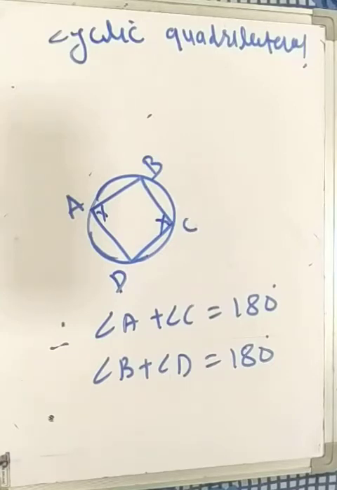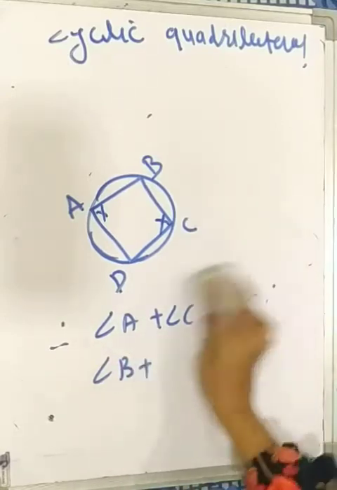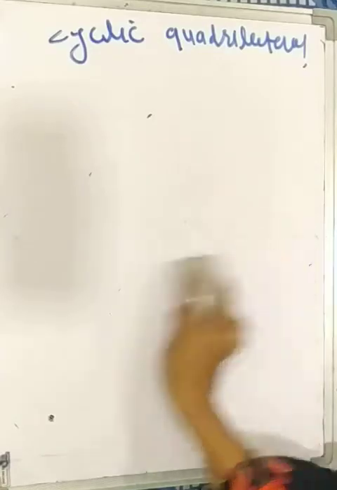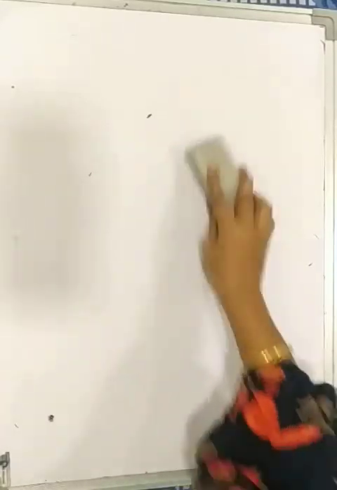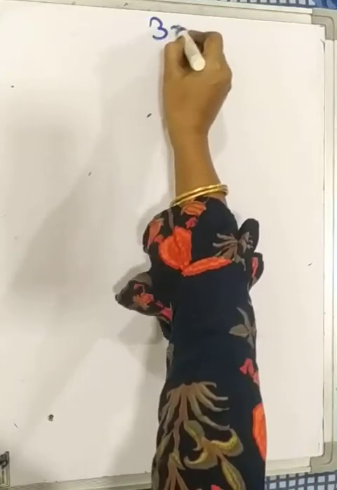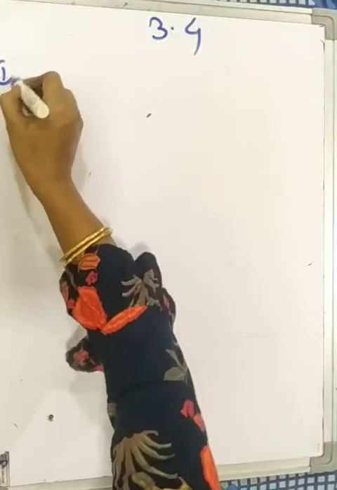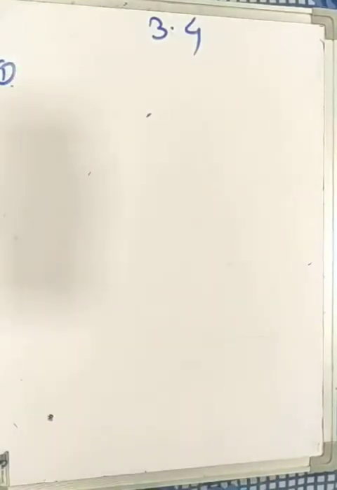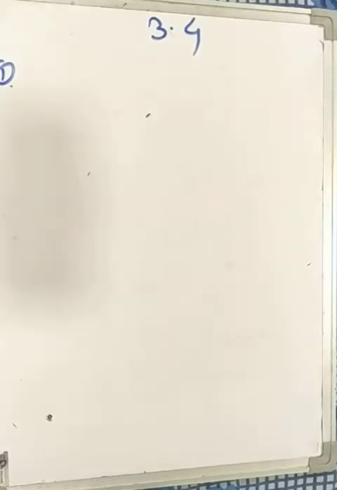Then practice set 3.4. In a circle with center O, the length of chord AB is equal to the radius of the circle.